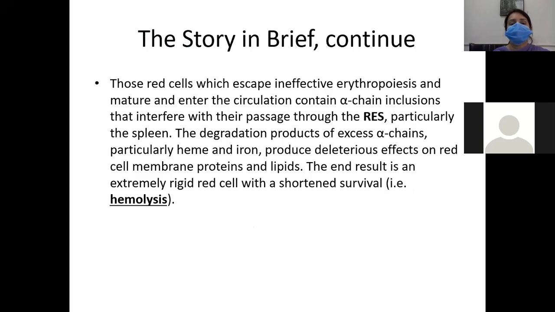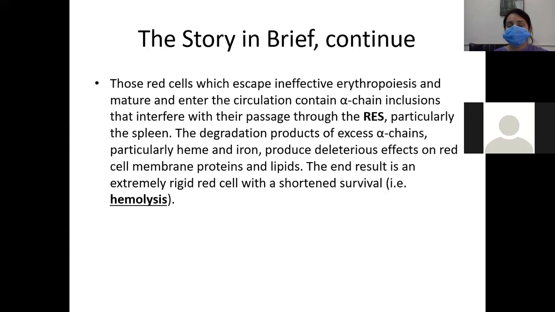Those red blood cells which escape ineffective erythropoiesis and mature, when they enter the circulation, contain alpha chain inclusions, and these interfere with their passage through the reticuloendothelial system.